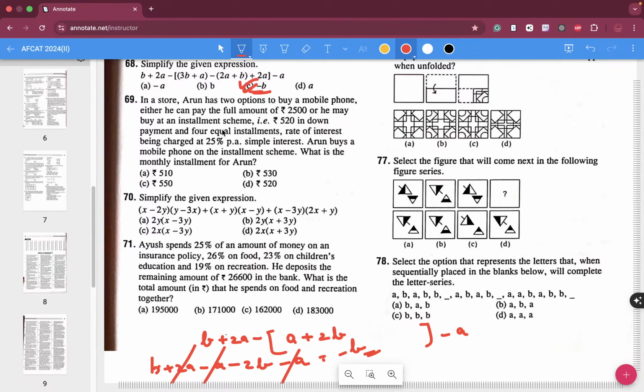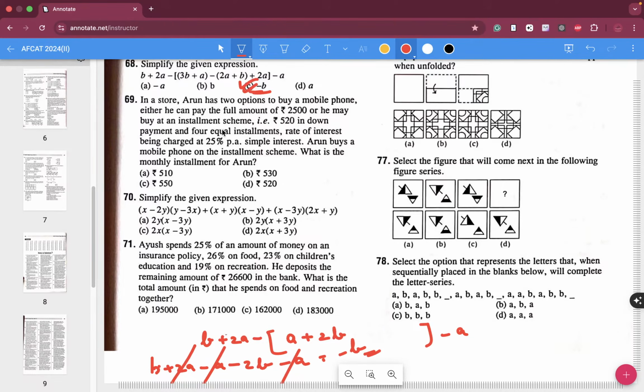How about question number 69, folks? What do you folks think about question number 69?